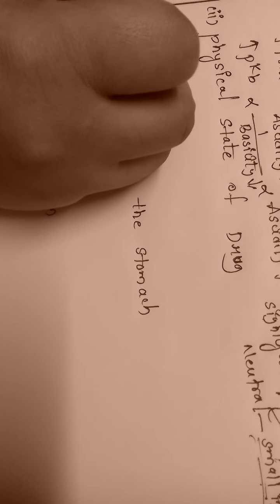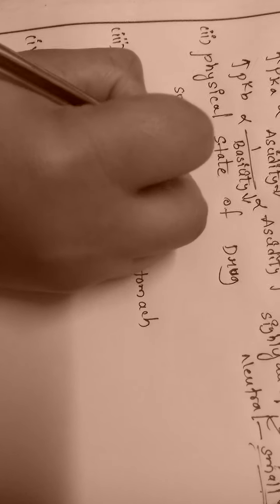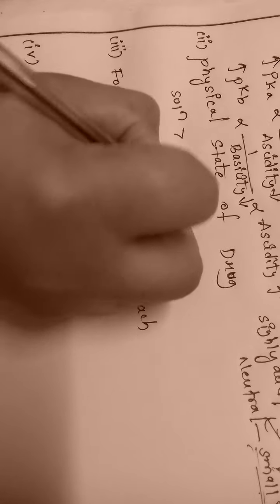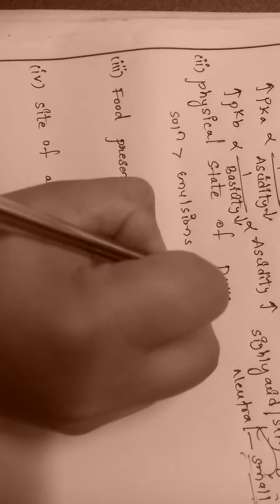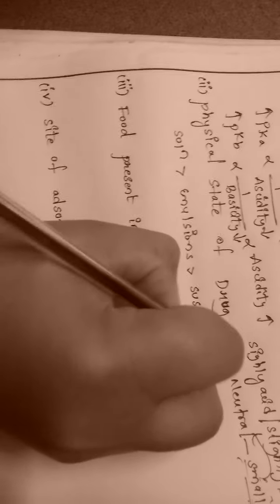Now the second factor on which absorption of drug depends is the physical state of drug. So what about the physical state? Solutions are easily absorbed, then emulsions, then suspensions, and then solids.